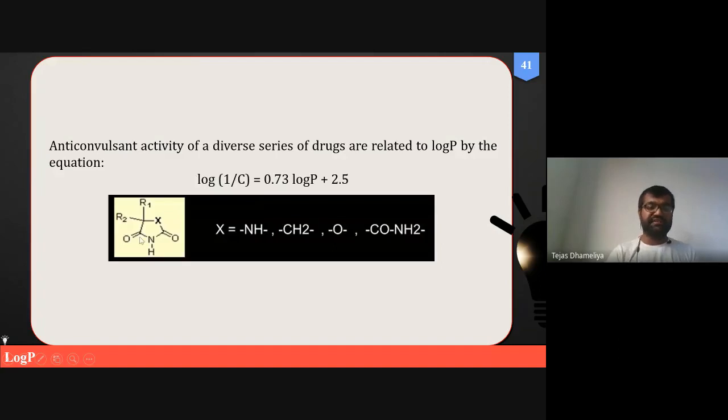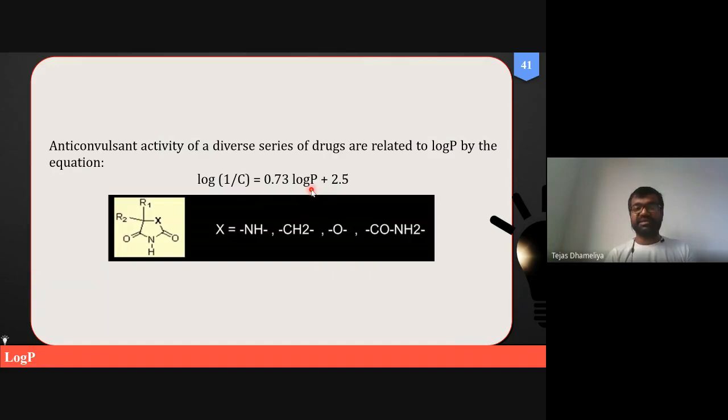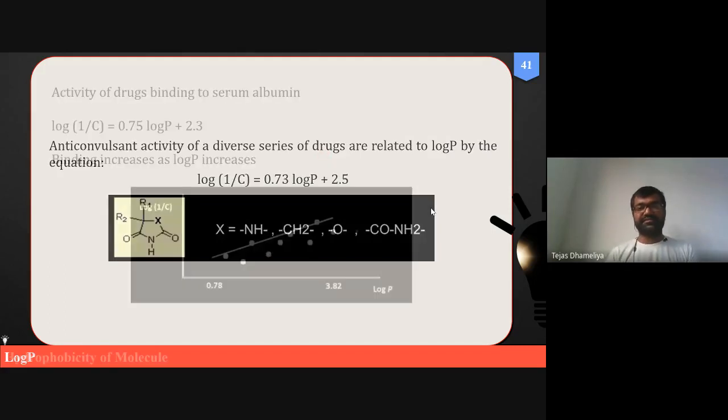This is the equation: Y is equal to mx plus c, where our parameter x is basically log P, and Y is log 1 upon C, the concentration, and 0.73 and 2.5 are the slope and intercept respectively. Okay, the 2.5 is sometimes also called not only the intercept, many a time it is called a correction factor. So that is a correction factor to eliminate some kind of inaccuracy in our results.